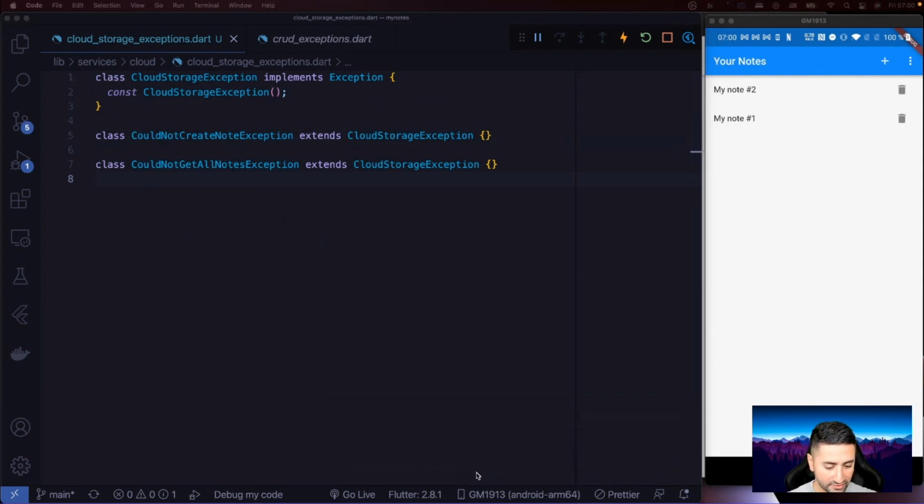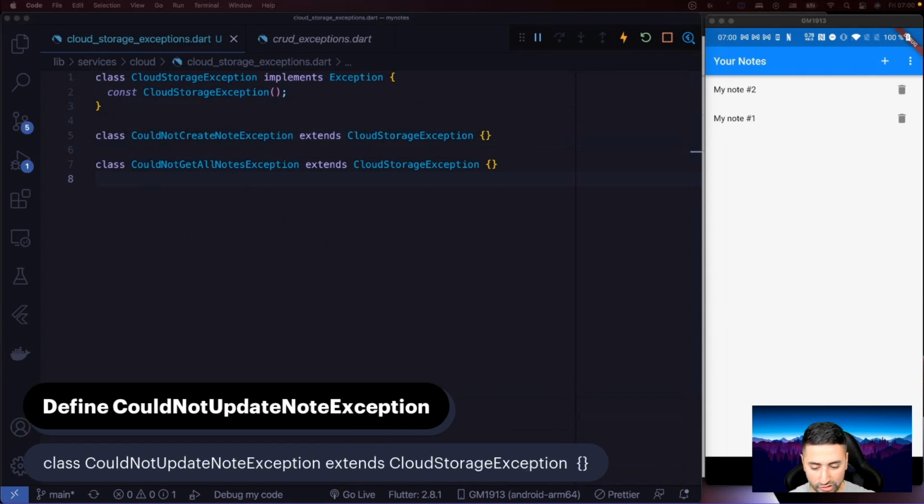The next exception that we have to define is called could not update node. So we have create node exception, get node exception, and now we're on the U part of CRUD. So you see the create part is a C in CRUD, get is R, and now we're looking at U, okay?